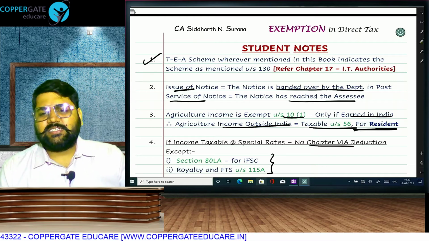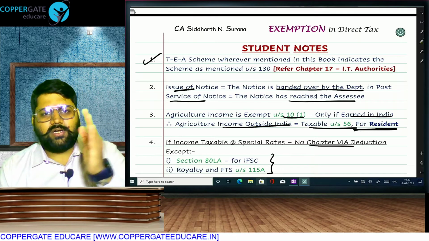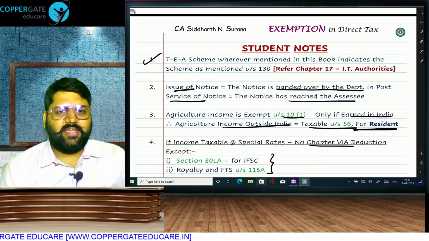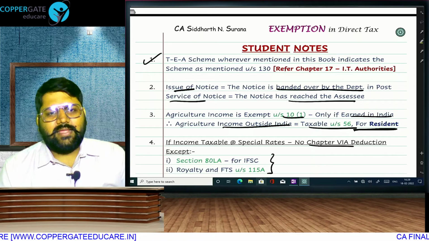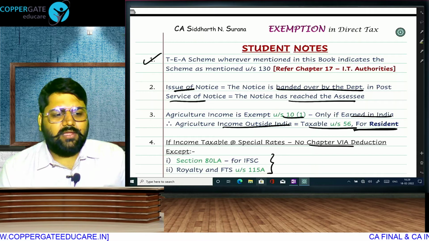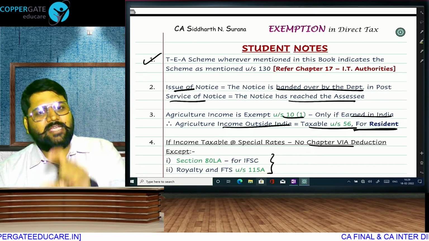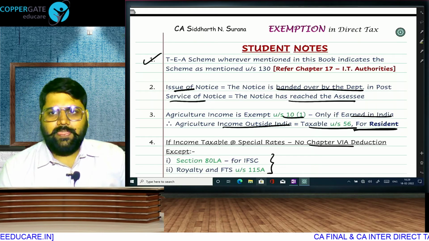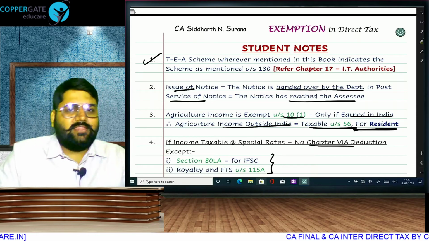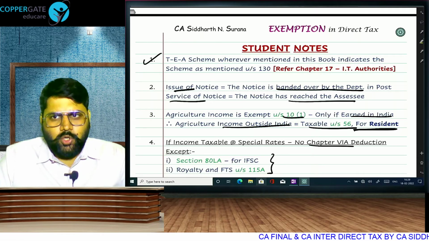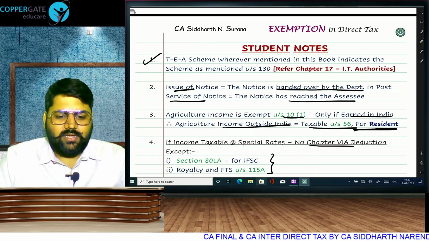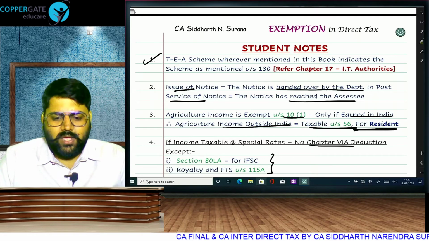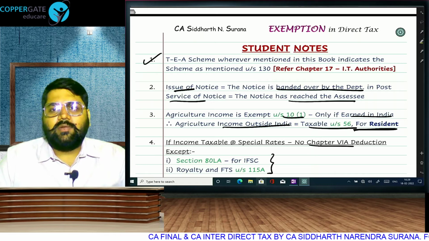Next chapter was tax treaties application and interpretation. What are the various ways to interpret a tax treaty? The Vienna Convention was the most important aspect of that part, and the other rules of interpretation you can only go through. The initial part is the same as your DTAA chapter only, and then in the model tax convention you had to compare the OECD model convention and the UN model convention. What are the common points? What are the differences? Under the OECD model, which country will take tax? Under the UN model, which country will take tax? What are the points of difference?